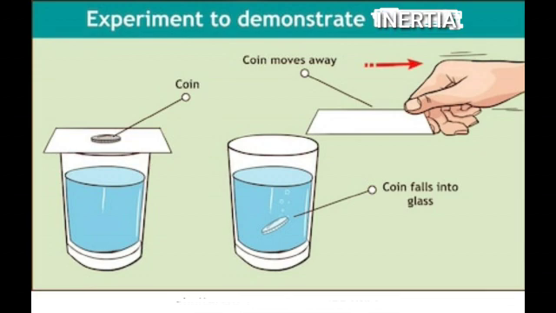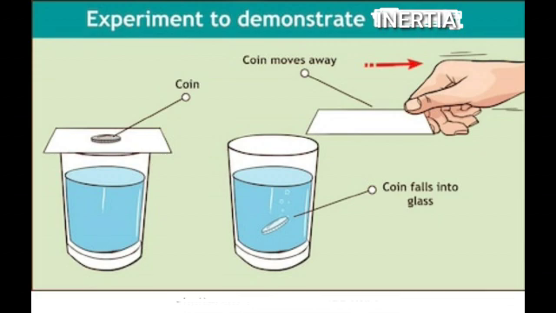Now, let's try to understand inertia with a small experiment. That is the activity given in your book. You place two glass tumblers and place a cardboard on it and place a coin on it. When you flick, the cardboard flies away, leaving the coin inside the tumbler. Here, when force is exerted on the cardboard, it experiences inertia of motion, whereas the coin continues to be in inertia of rest.